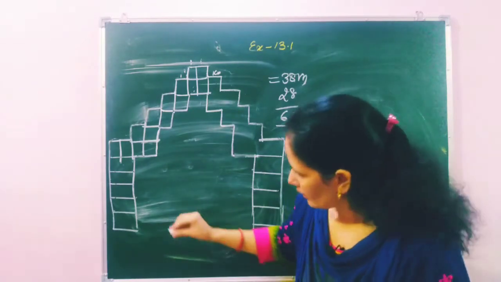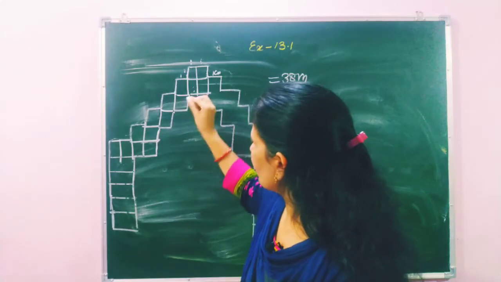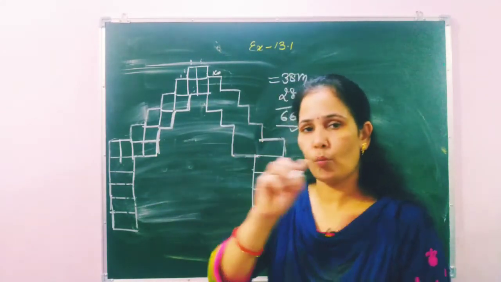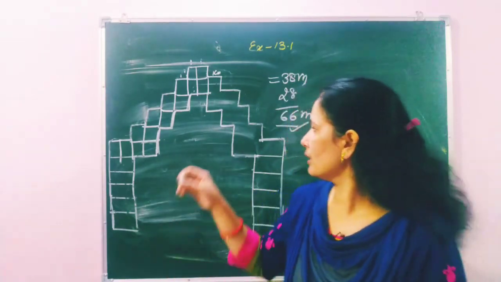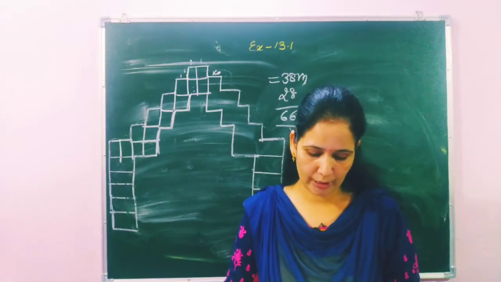How to do it, students? One block you have to count like this, 1 2 3. Same here, this is 1 2 3 4 5 6. So one block you can count. It's easy when you count from your books, friends. Now let's move to the last question for today.